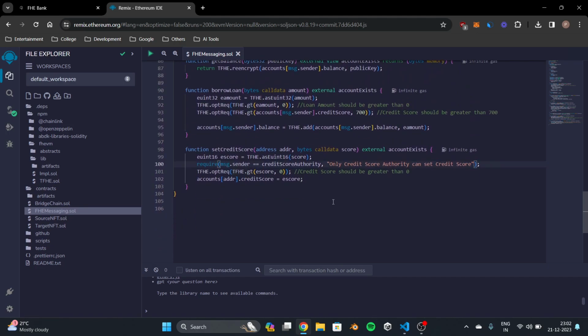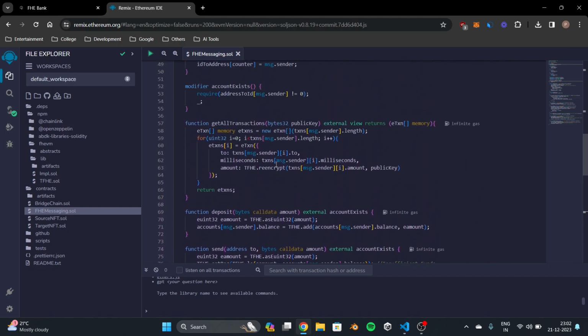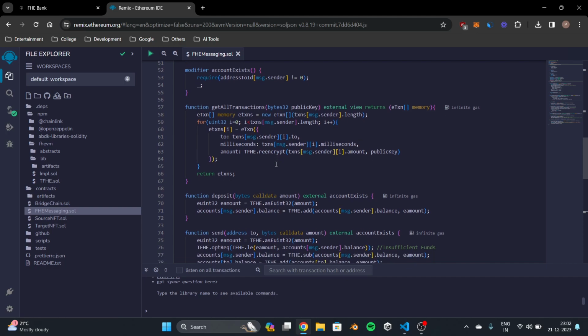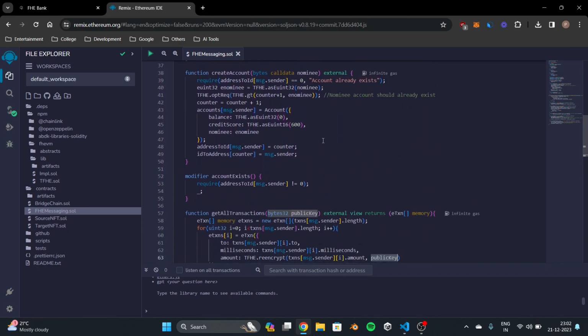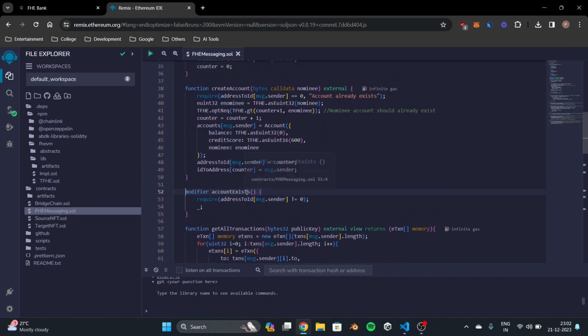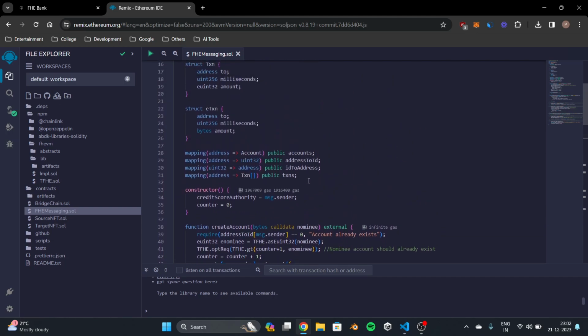Then we have the set credit score function, and this can only be set by the credit score authority. Then we have the get all transactions function. Again, as I said, we are re-encrypting the data using the public key, and only the person holding the corresponding private key can read the data. And we have a modifier which always checks that whatever transactions are happening are only on existing accounts.